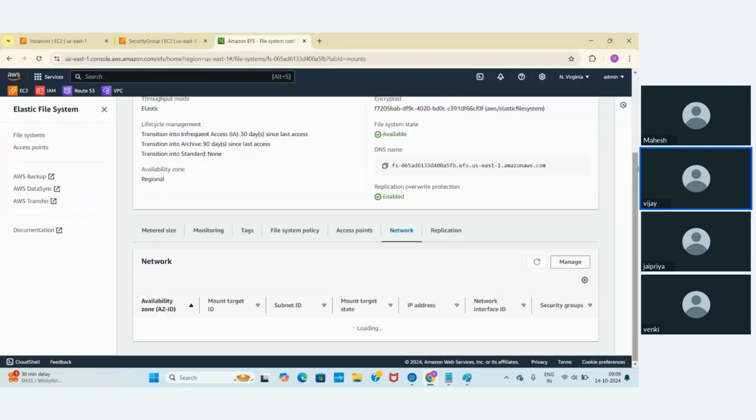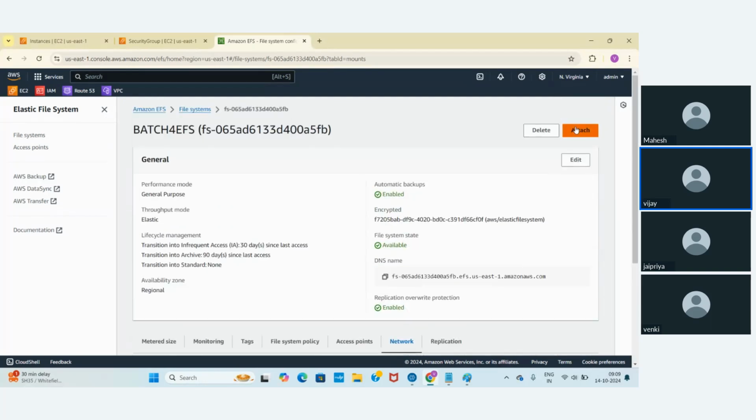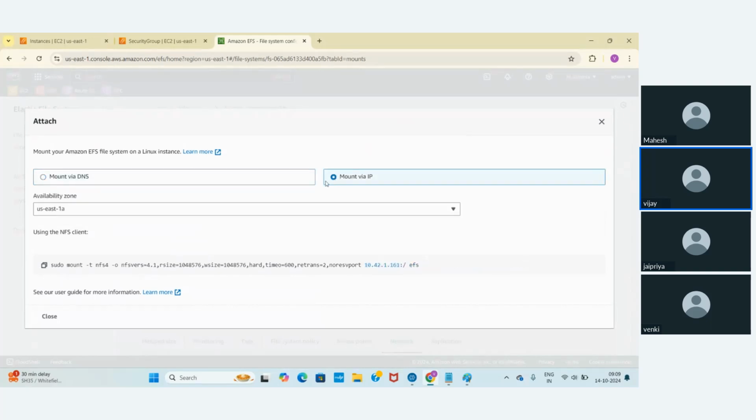Click on network. So it is available. Okay, now I need to attach it. Click on attach. You can take either one, or usually I will take this mount point. I will take this mount via IP. First I will take 1A. Okay, let me click on it.